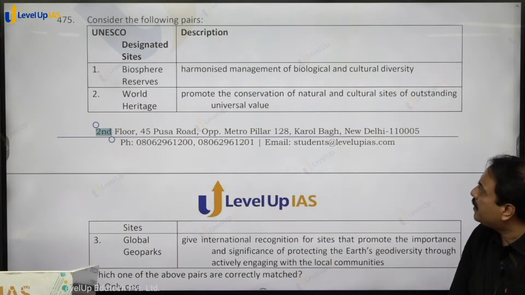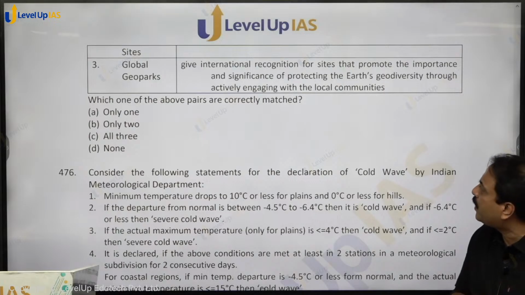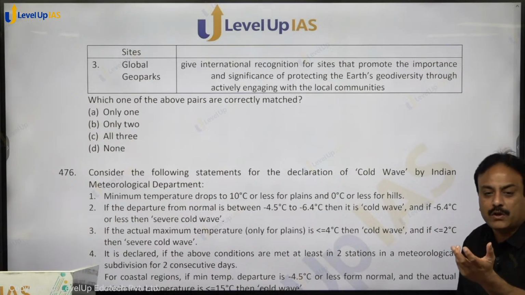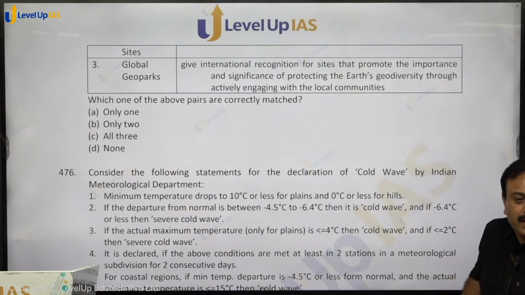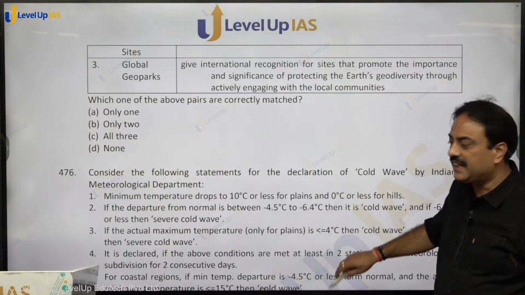It is a harmonized management of biological and cultural diversity. World heritage site, promote the conservation of natural and cultural sites of outstanding universal value. Global geoparks give international recognition for sites that promote the importance and significance of protecting the earth's geodiversity through actively engaging with the local community. किसी भी एक एरिया में कोई स्पेसिफिक जियोलॉजिकल एक्टिविटी है उसको हाईलाइट करके जियो पार्क डिक्लेयर कर देते हैं, इंडिया में कोई नहीं, इंडिया इज नॉट हैविंग एनी जियो पार्क, so all 3 are correct, option C.